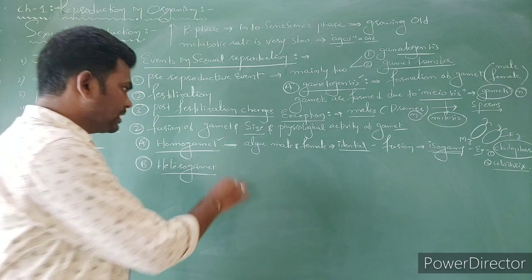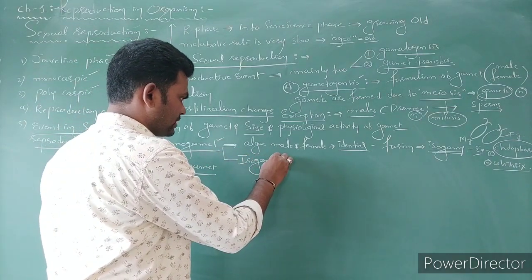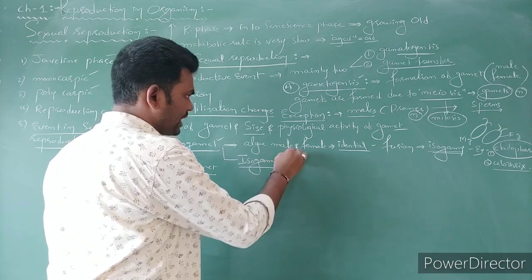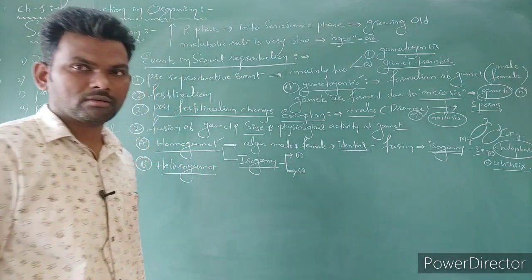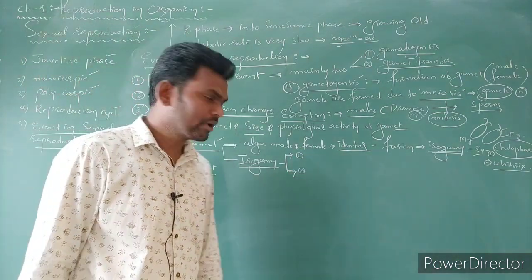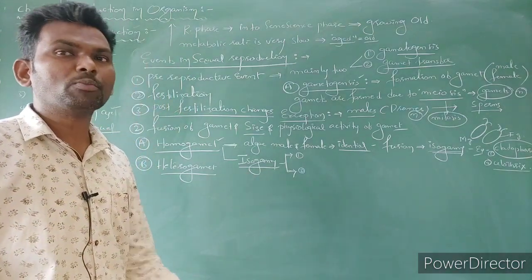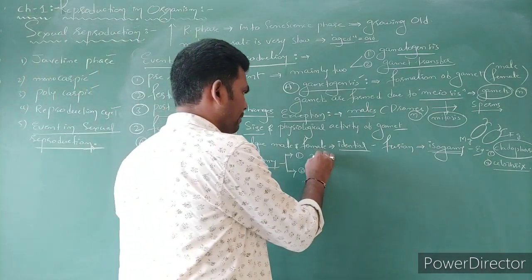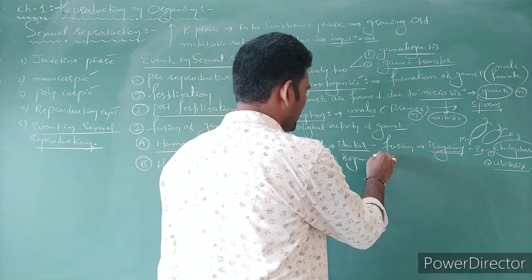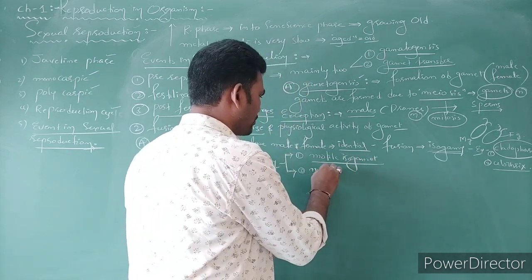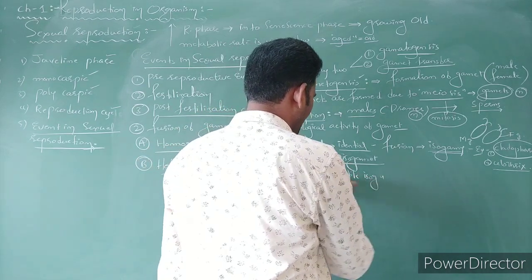That is actually called isogamy. And isogamy is again divided into two types based on whether the gamete is motile or non-motile: motile isogamy and non-motile isogamy. One is motile isogamete, and the other is non-motile isogamete.